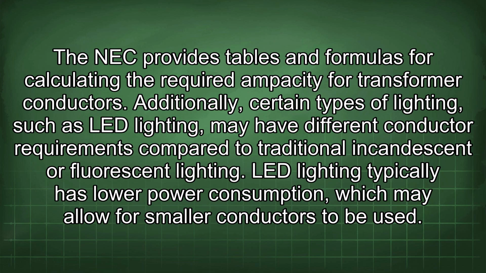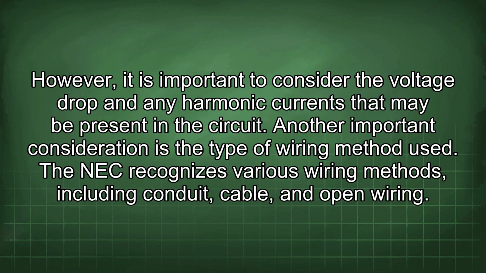Additionally, certain types of lighting, such as LED lighting, may have different conductor requirements compared to traditional incandescent or fluorescent lighting. LED lighting typically has lower power consumption, which may allow for smaller conductors to be used. However, it is important to consider the voltage drop and any harmonic currents that may be present in the circuit.